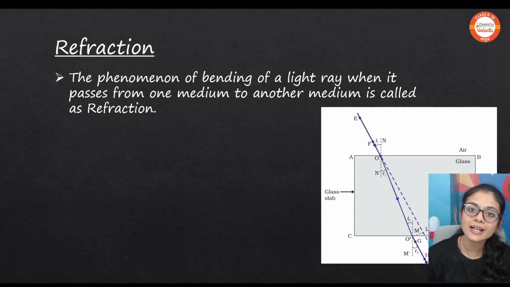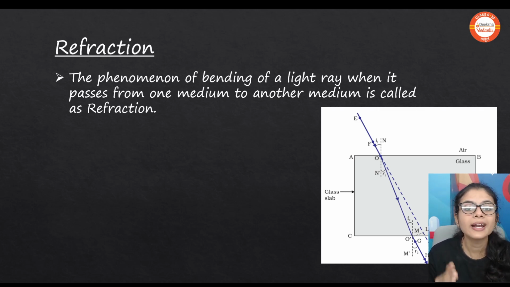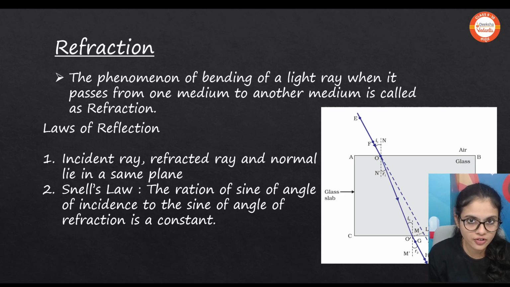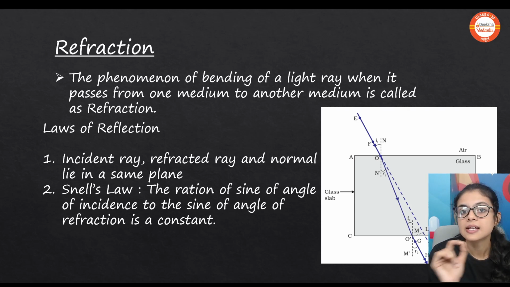Let's start. So what is refraction? What's the definition? The phenomenon of bending of a light ray when it passes from one medium to another is called refraction. What happens to the light when it passes from one medium to another medium? It will bend. So this is refraction. What are the laws of refraction? As we studied in reflection, here the incident ray, refracted ray, and normal all lie in the same plane. But the second law is also called Snell's law, and it states that sine of angle of incidence by sine of angle of refraction is equal to a constant.